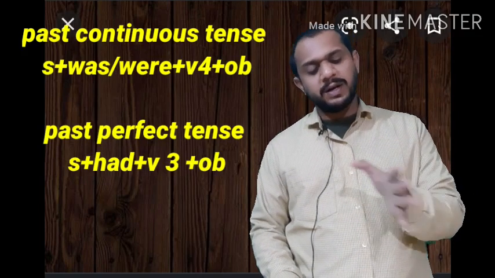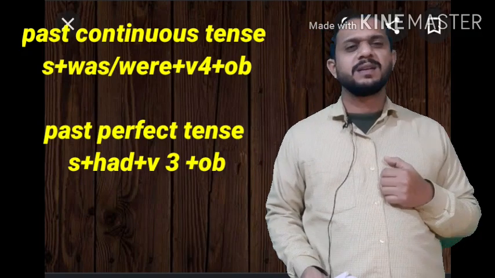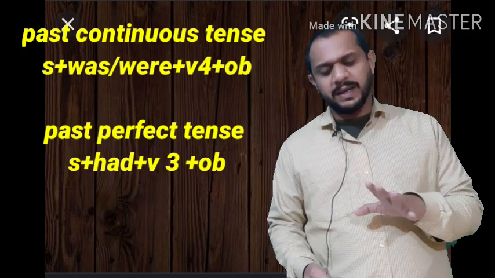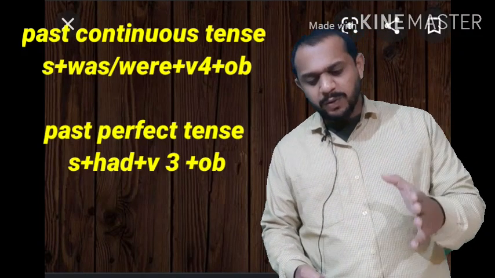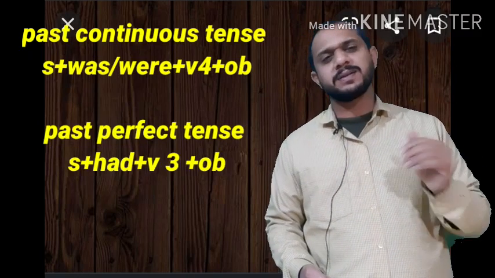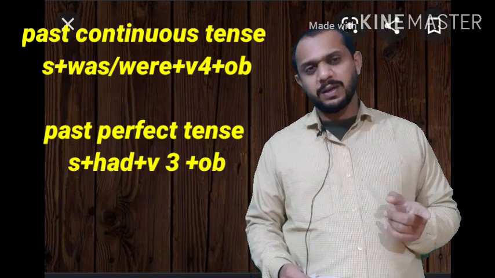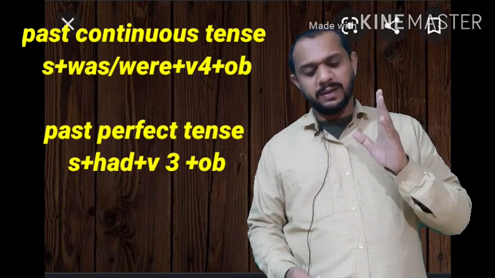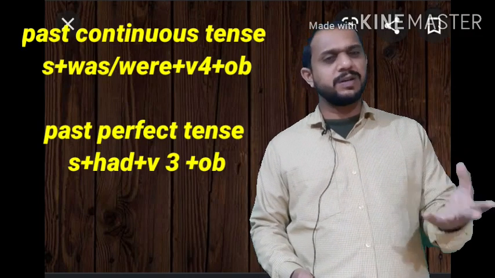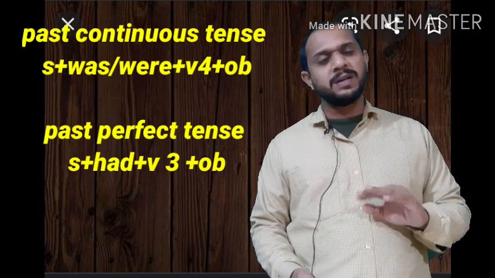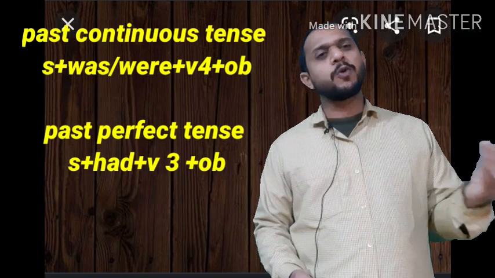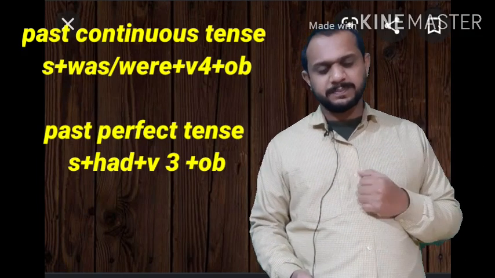An action that was completed before a definite time, or before another action took place in the past. There was a definite time, and before that definite time the action was completed, or before another action took place in the past.